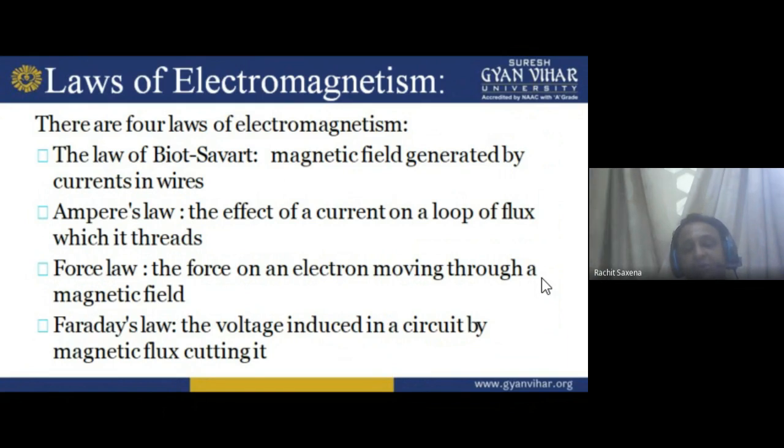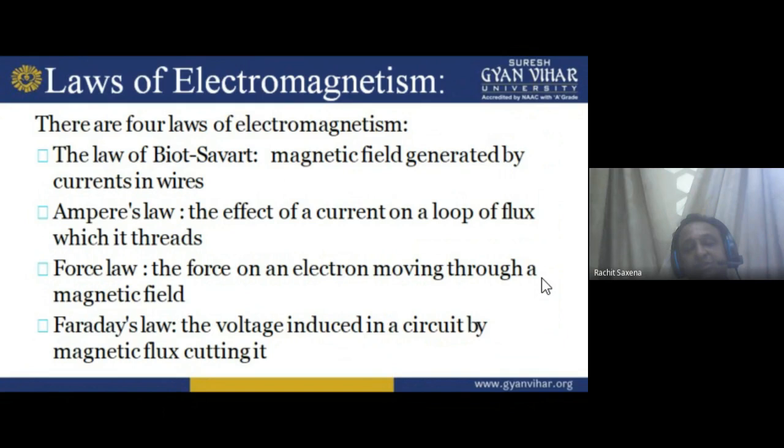The fourth law is Faraday's law. Faraday's law is the basic principle of the electrical machine, the basic law for electrical machines. In Faraday's law we have two laws. The first law deals with the flux linkage variation.